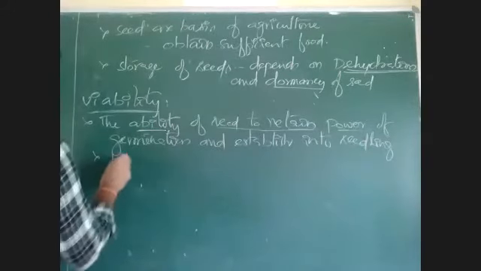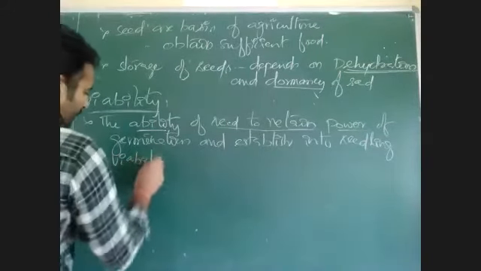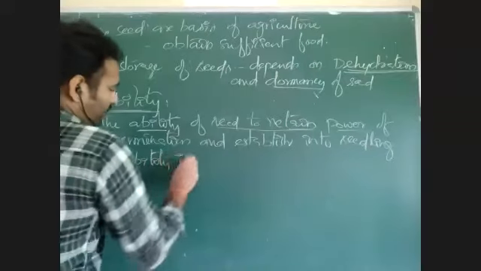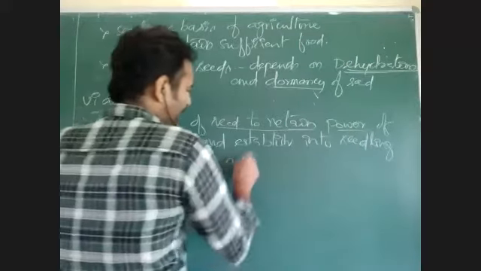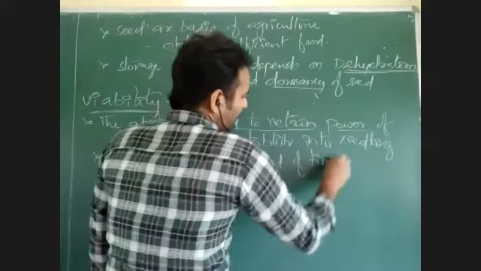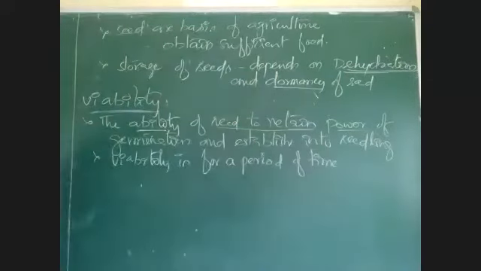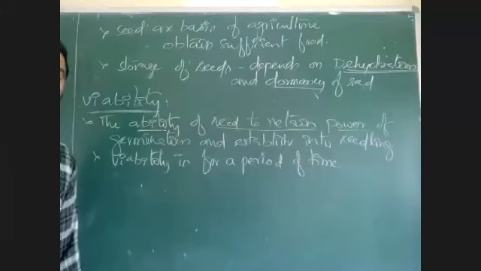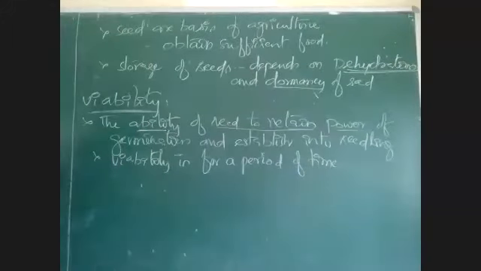That viability is for a period of time. For some long time the seeds may have viability, but for a very long time viability may or may not be present.